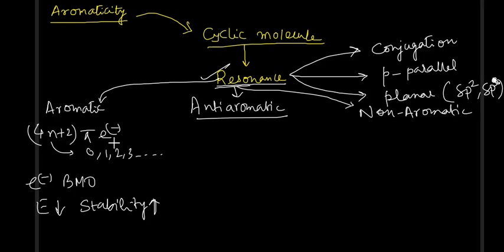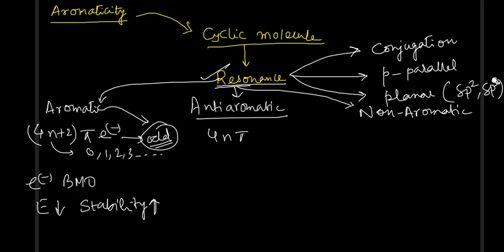Like 6 is 4n plus 2, right? If n is equal to 1, then you will get 6 pi electrons. So how many pairs are there? This is always an odd number of pairs. So if there is an odd number of pairs, it will be aromatic.